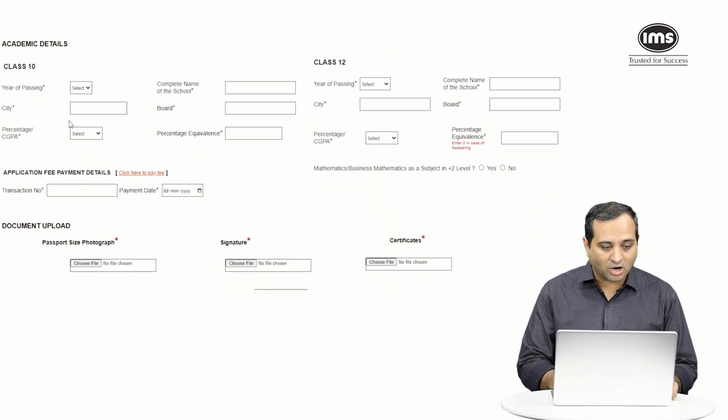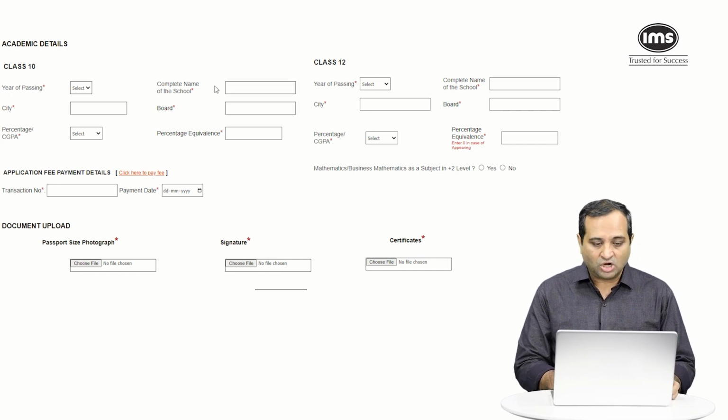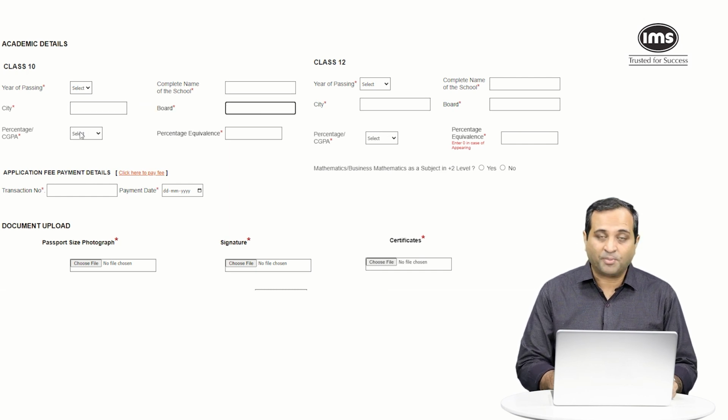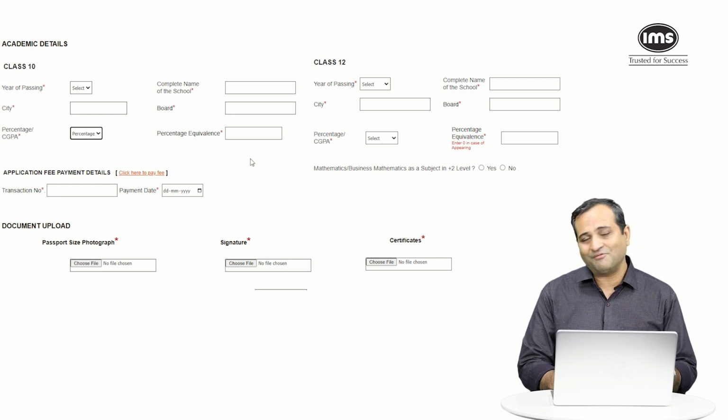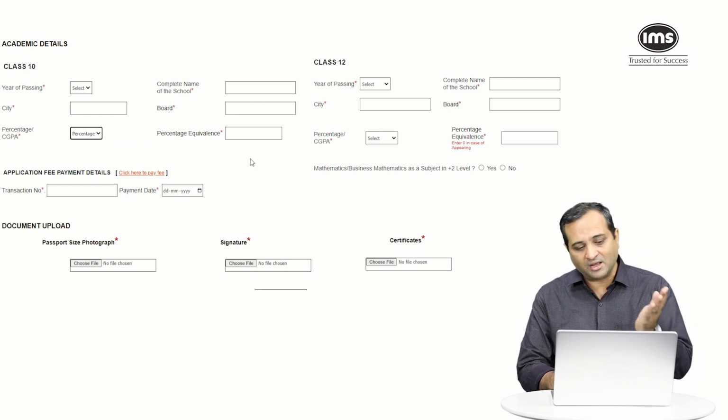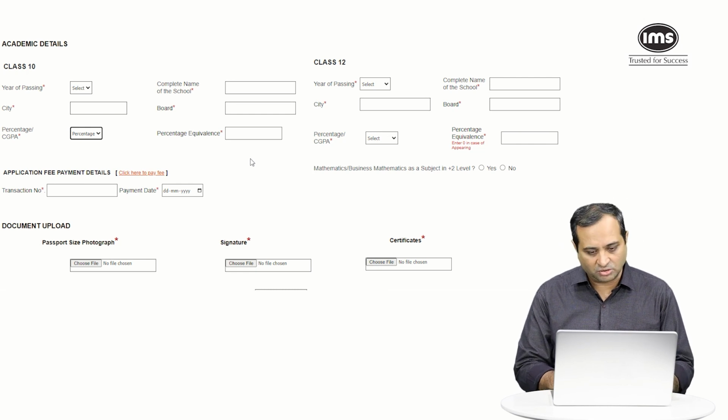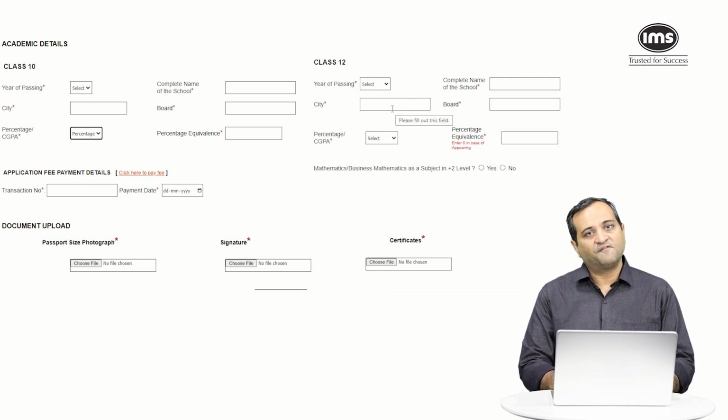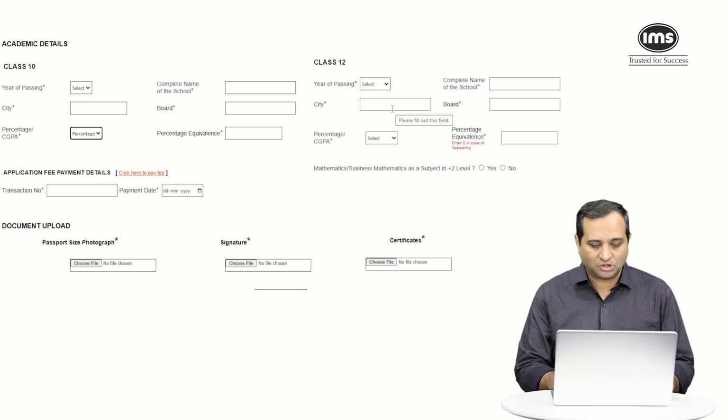Thereafter, you need to plug in your academic details of standard 10th and standard 12th. Same parameters for both. Year of passing 10th and 12th, the name of the school or the college where you have completed your 10th and 12th, then the city from which you completed your 10th and 12th, the name of the board, your percentage or CGPA. Both options are given. So if you have a percentage, select percentage here and input your percentage. If you have a CGPA, select CGPA, and the equivalent percentage is what you will have to mention. So these are the things that you need to fill in for 10th standard as well as the 12th standard.